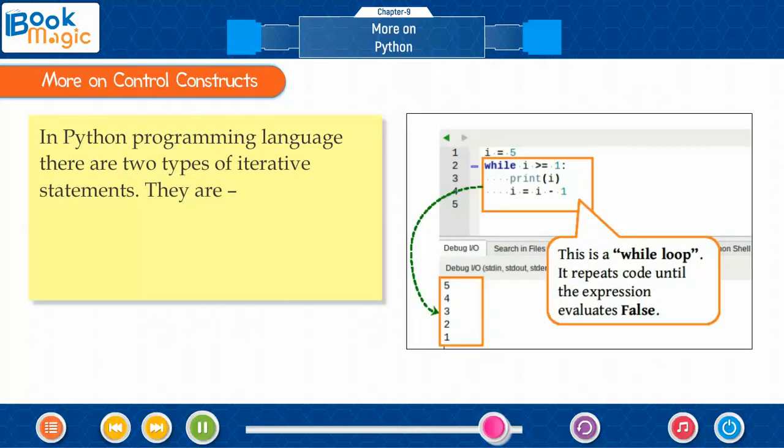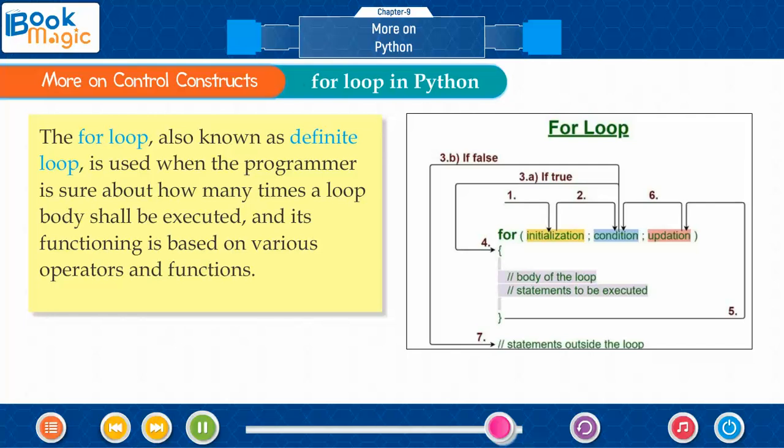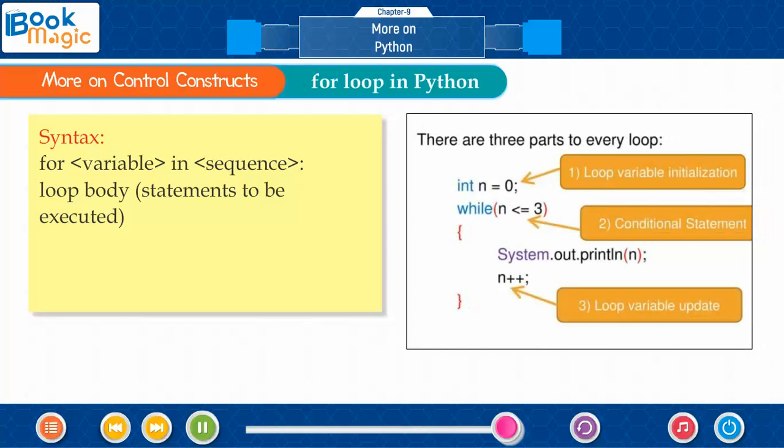In Python programming language, there are two types of iterative statements. They are the for loop and the while loop. For loop in Python. The for loop, also known as a definite loop, is used when the programmer is sure about how many times a loop body shall be executed, and its functioning is based on various operators and functions.